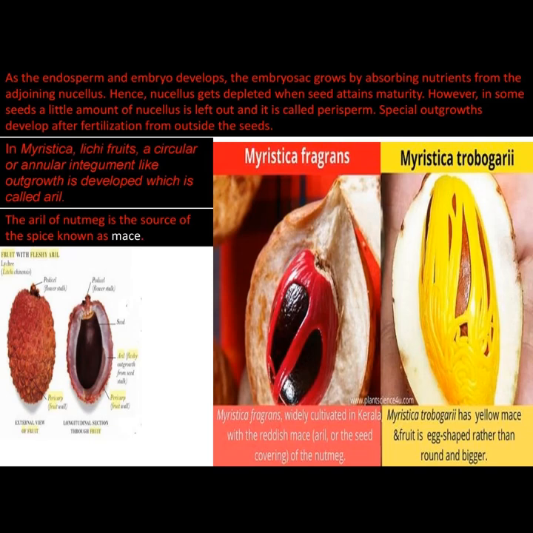As the endosperm and embryo develop, the embryo sac grows by absorbing nutrients from the adjoining nucellus. Hence, the nucellus gets depleted when the seed attains maturity. However, in some seeds, a little amount of nucellus is left out and it is called perisperm.